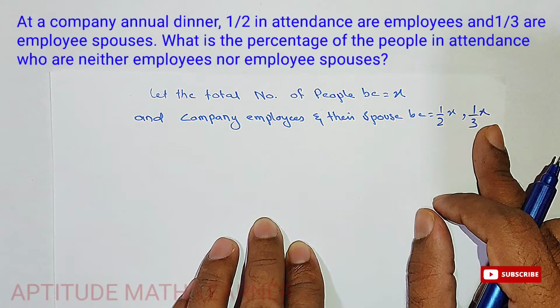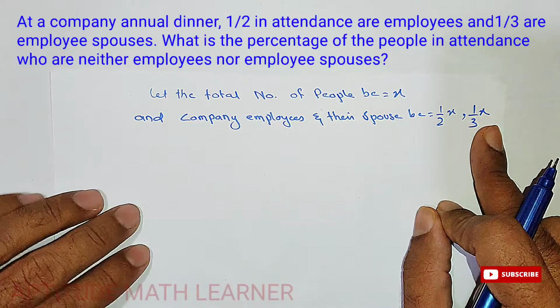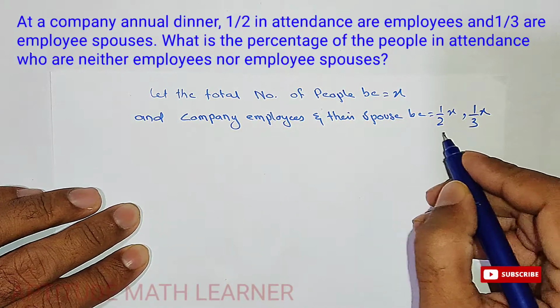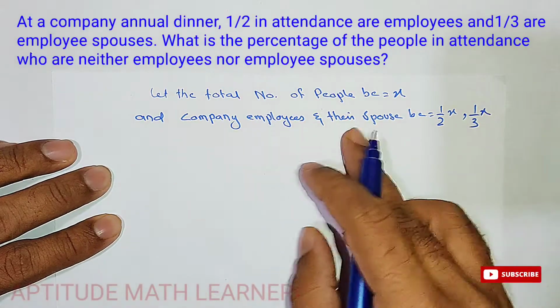So the first thing we have to do is combine the employees and their spouses.